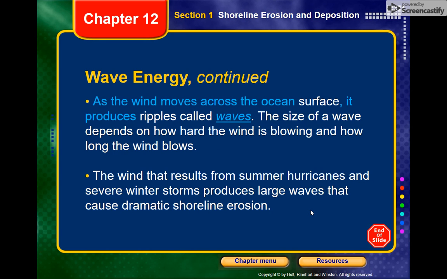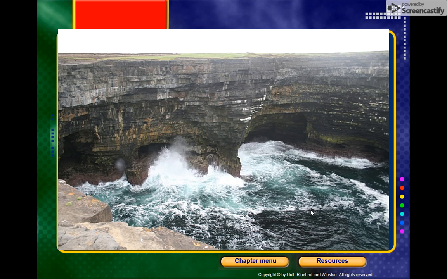Here's an example of some pretty strong waves hitting the cliffside, and you can see a bunch of different forms of weathering and erosion taking place here. You can see all the layering of the rocks, the coloration of the rocks. You can see that it's carved out pieces of the rock that go inward.